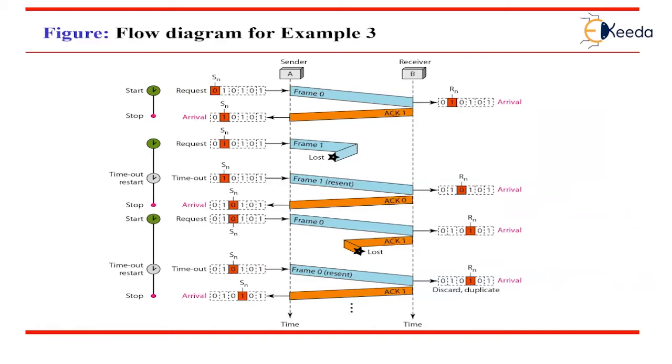Then we will discuss the efficiency of this protocol. The stop and wait ARQ protocol is very inefficient if the channel is thick and long. What is meant by a thick channel? A thick channel means a channel having a larger bandwidth, and a long channel means a channel over which the round trip delay is long. The product of these two is called the bandwidth delay product.